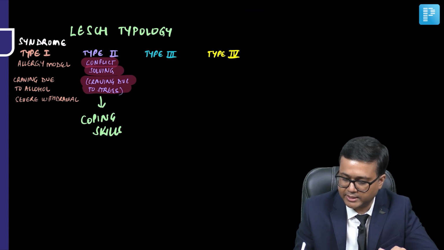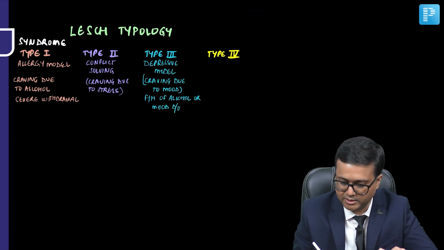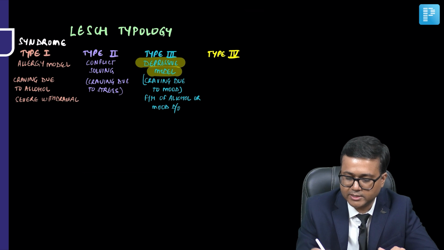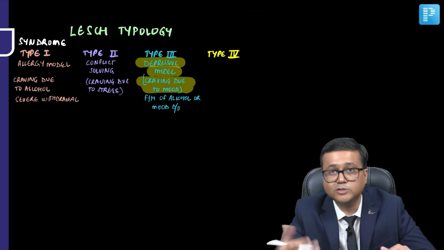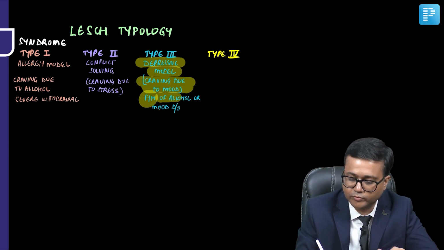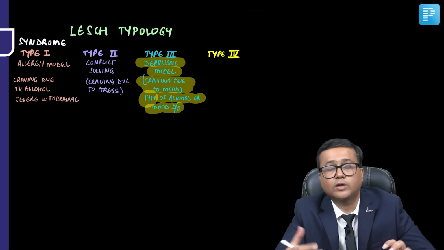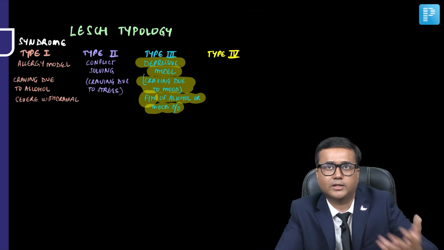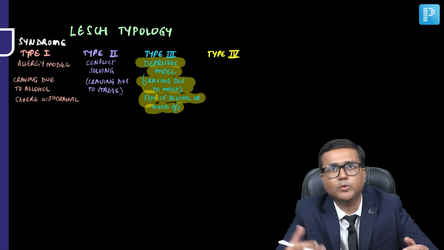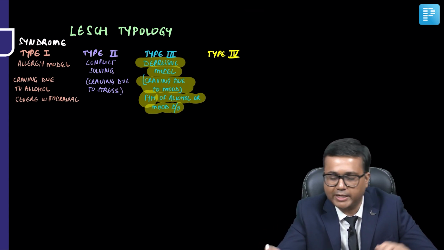Then next is type 3. Type 3 is depressive mania. That is, here the craving is due to mood. So in these patients, you may find a family history of alcohol or even mood or affective disorders. And sometimes drugs such as lithium and carbamazepine may also be used for the management.